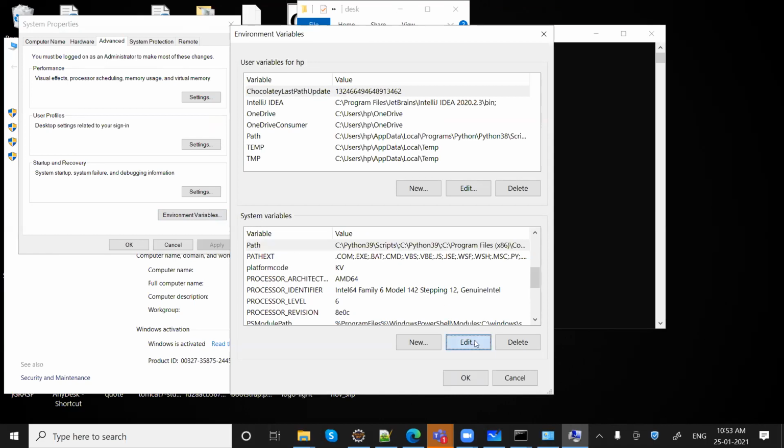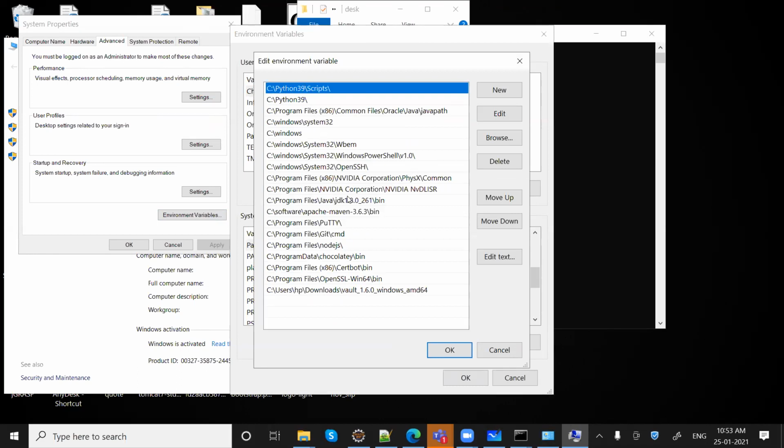Let me just edit it. You can see there are multiple paths already defined, and if you want to add a new path, you can just say New, and put the path of the executable here. In my case, my JDK path is C, Program Files, Java, JDK 1.8, and then bin.